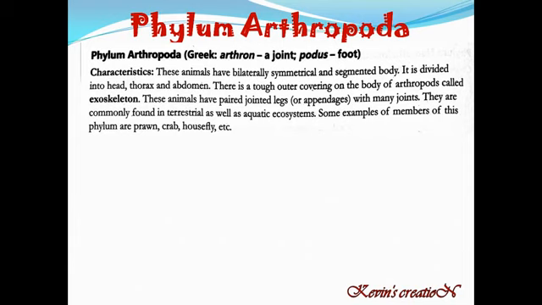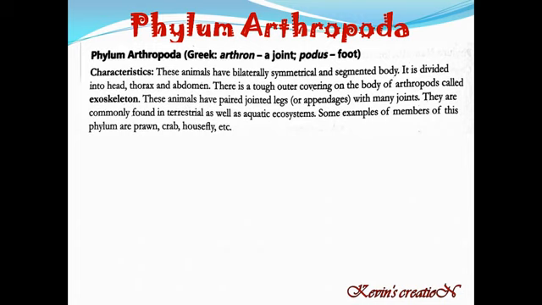It is divided into three regions, that is head, thorax and abdomen. Head you can understand, thorax is the neck region, and abdomen. There is a tough outer covering on the body of arthropods called exoskeleton. These animals have paired jointed legs. Here the legs are also called appendages with many joints, and that is why I told you in the beginning only, animals with jointed legs are called Arthropoda.